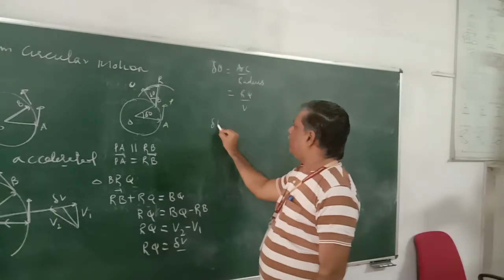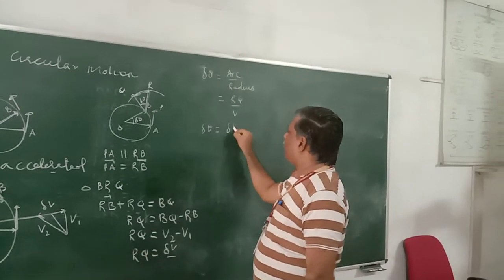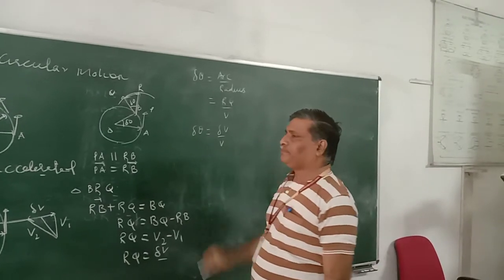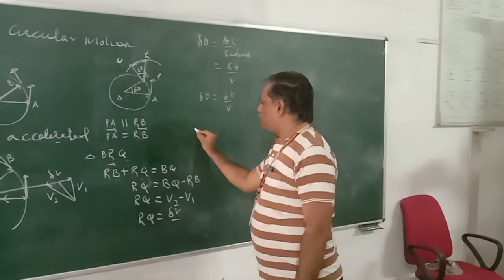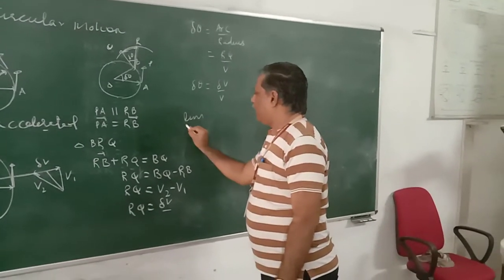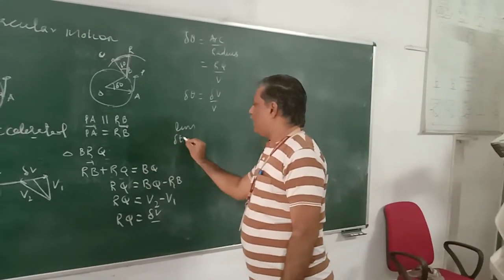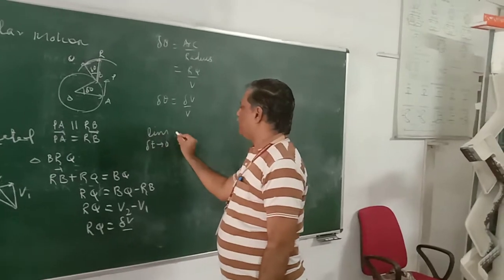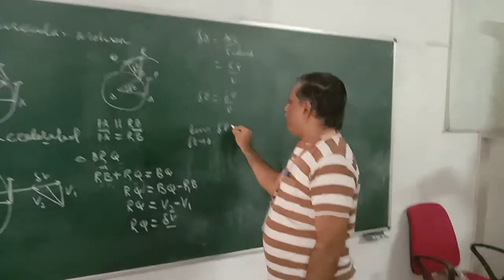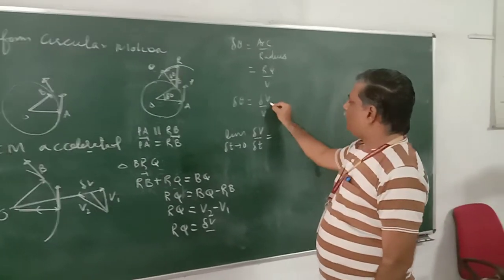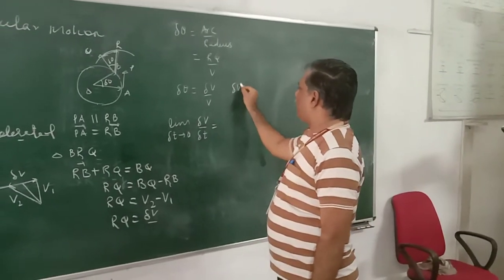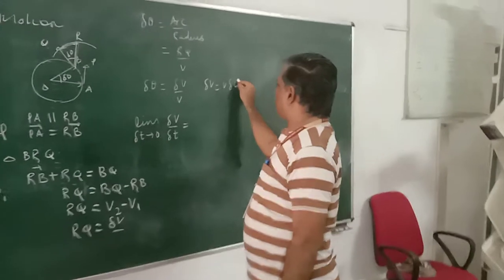So delta theta is equal to delta v by v. We want instantaneous acceleration, which is always defined as the limit as delta t tends to 0 of delta v by delta t. Here delta v is equal to v delta theta.